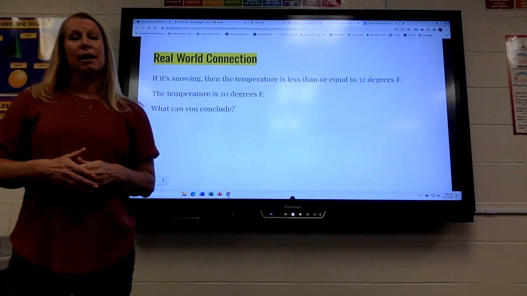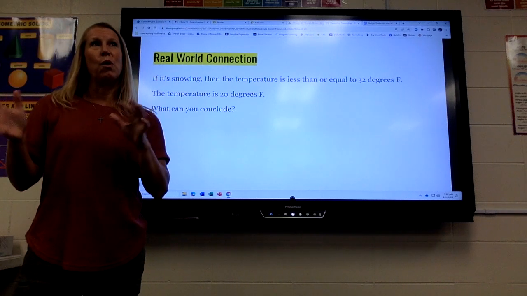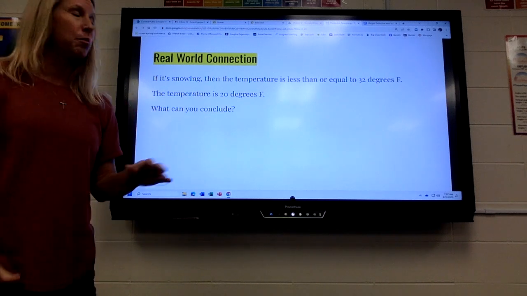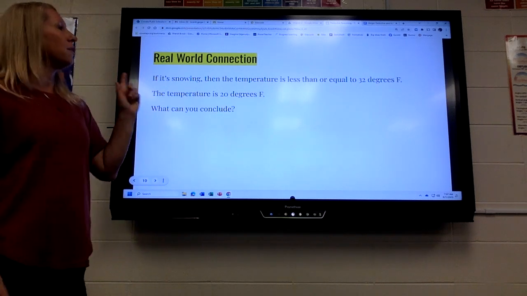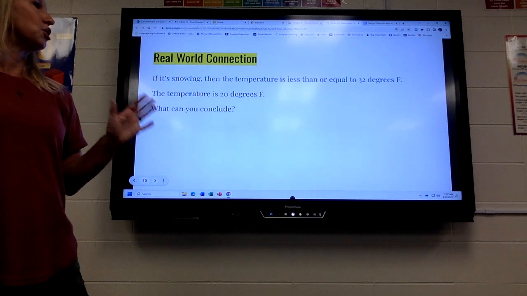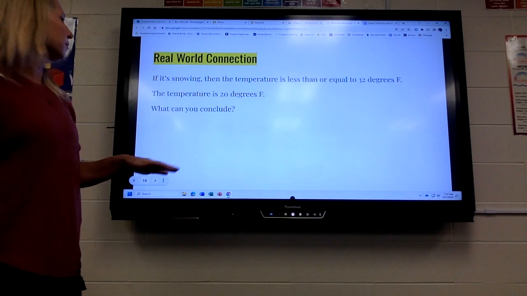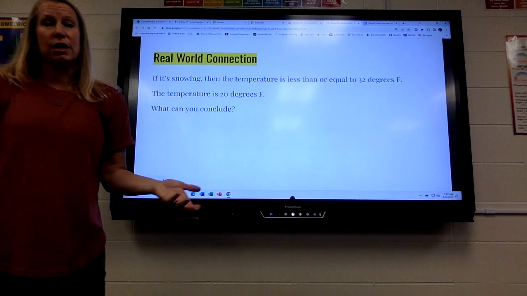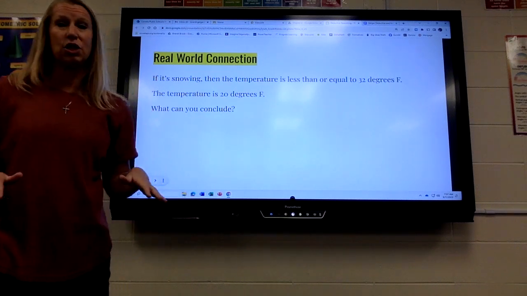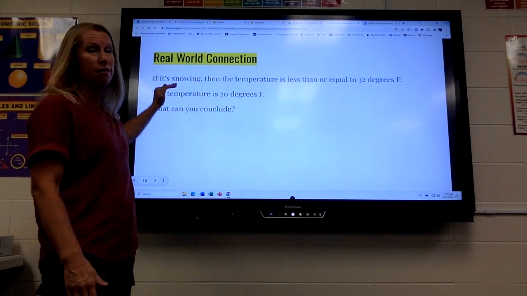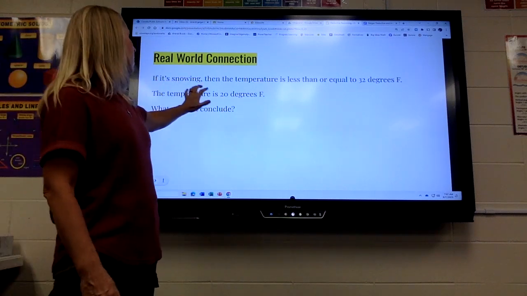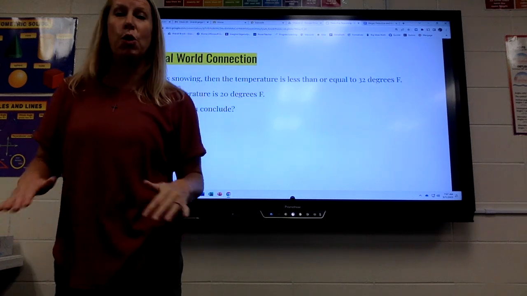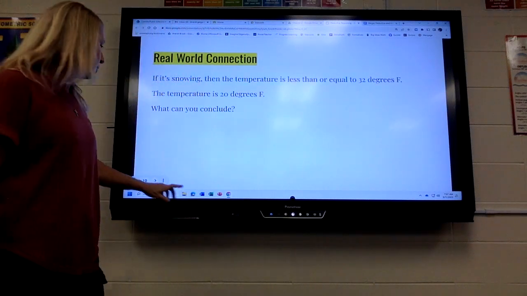However, sometimes you're going to be wanting to conclude the if part, so just make sure you never conclude the if part. So this says, if it is snowing, then the temperature is less than or equal to 32 degrees. I have a statement that says it's 20 degrees. Well, just because it's 20 degrees does not mean it's snowing, so never conclude the if part, never. If the statement goes along with the then part, put no conclusion, no conclusion.